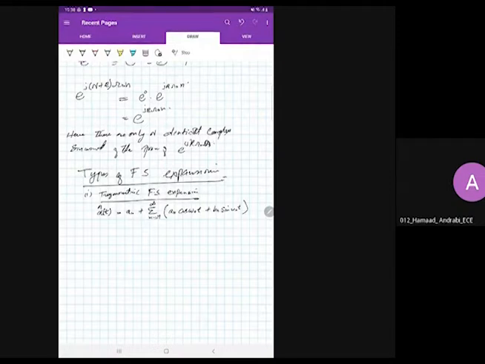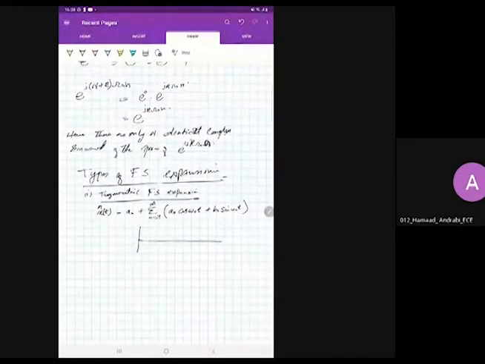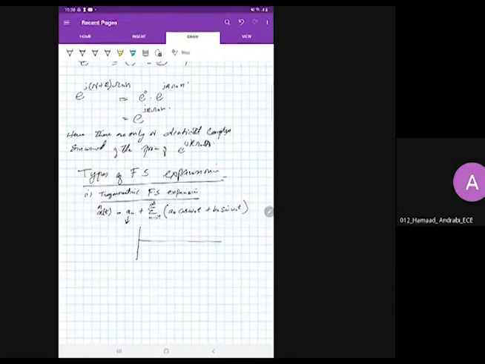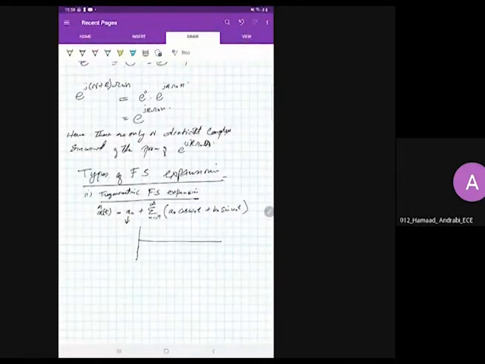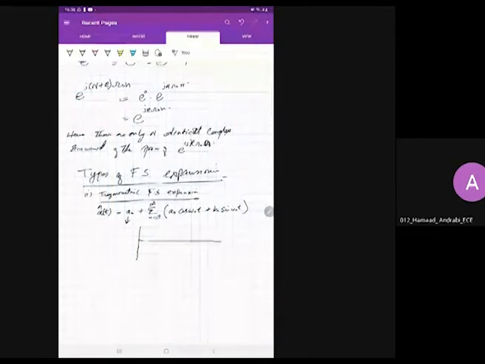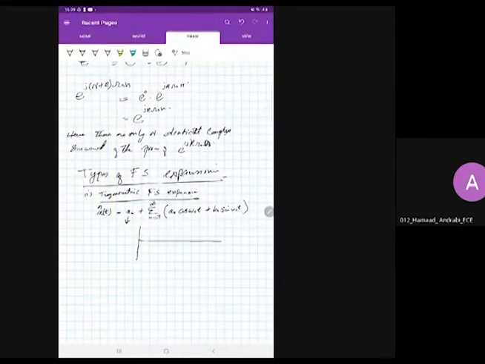The entire philosophy behind this equation is that a signal, if it is an AC signal, could have a certain DC component. Please remember that A naught is the DC component. We saw this earlier in signals and systems. If you do not have an AC component, you have a DC value, 2, 4, 3 or whatever you have. That digit or integer would represent the DC value of the signal. So this is A naught.